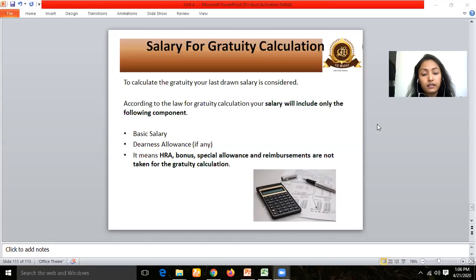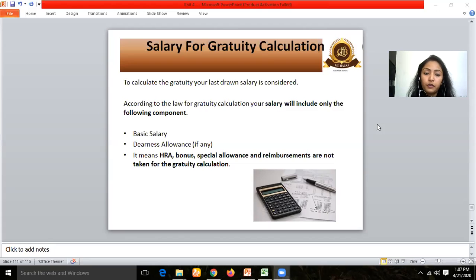Also, we had discussed that the gratuity amount is paid to an employee as a retirement benefit, but not as a pension benefit. The pension amount is different, in case any organization is following the pension rule, or any government organization is there. But gratuity amount is payable as a monetary benefit, as a courtesy benefit which is given to the employee. There are certain conditions that we had discussed, that once an employee has completed 5 years of service in one organization, then only he is eligible to receive the gratuity amount. So these were the basic conditions that were required to receive the gratuity payment from an organization.